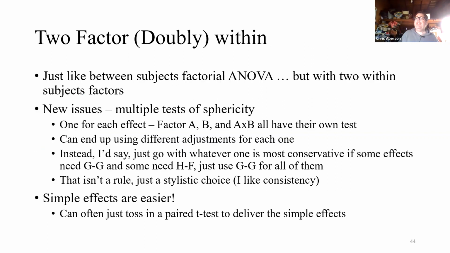All right, two-factor within. This is just like between subjects factorial ANOVA, except we've got two within subject factors. The only new issue that pops up is that we now have multiple tests of sphericity, potentially one each for the factors and for their interaction. And you can be in situations where you actually end up using different adjustments for each one.